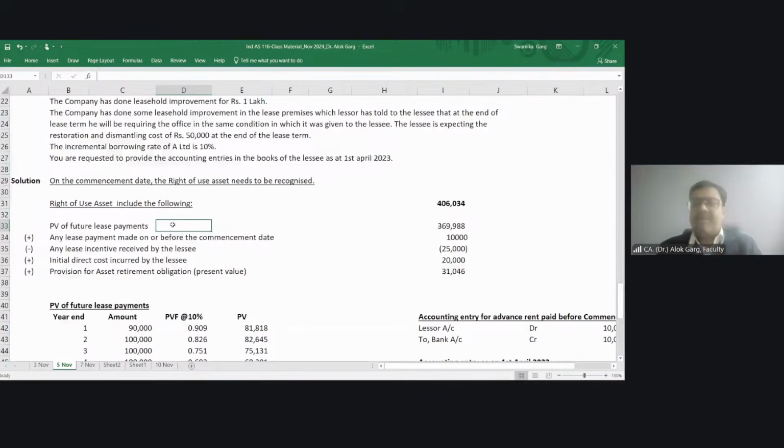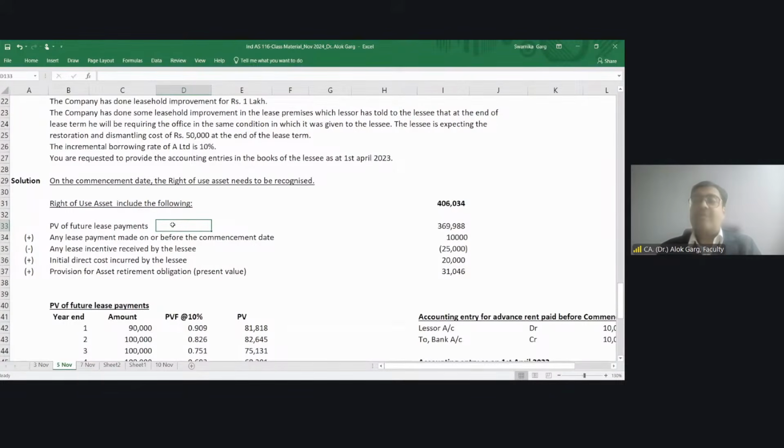For example, A Limited entered into a contract with B Limited. A Limited is a lessor, B Limited is a lessee. This contract is a lease contract for 5 years. The annual rental is 1 lakh rupee. So what is the total rental in 5 years? If annual rental is 1 lakh rupee, 5 lakh.